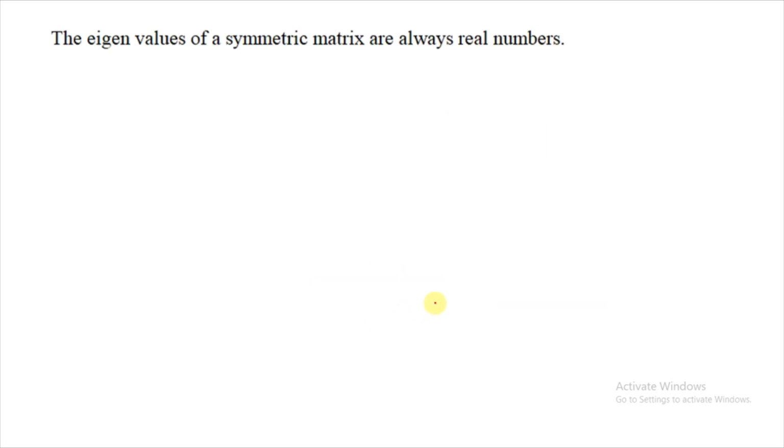We'll see, first up, the eigenvalues of a symmetric matrix are always real numbers. The proof is simple. We already know symmetric matrix means A is a real n by n matrix, and symmetric means transpose equal to A. When a matrix is a symmetric matrix, the eigenvalues are always real numbers.